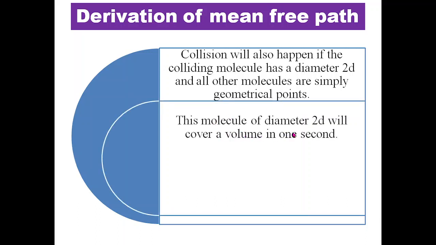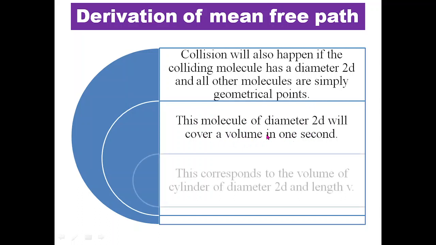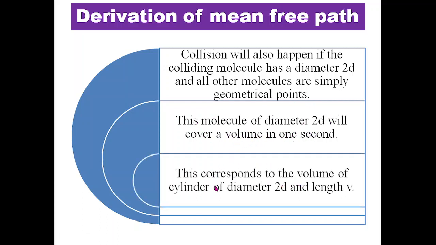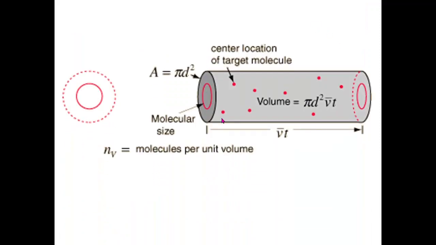Now this molecule of diameter 2d will cover a volume in 1 second. This corresponds to the volume of a cylinder of diameter 2d and length v. You may see here the volume covered by this molecule of diameter 2d in time t will be equal to pi d square into vt, where vt is the distance traveled by the molecule in time t.